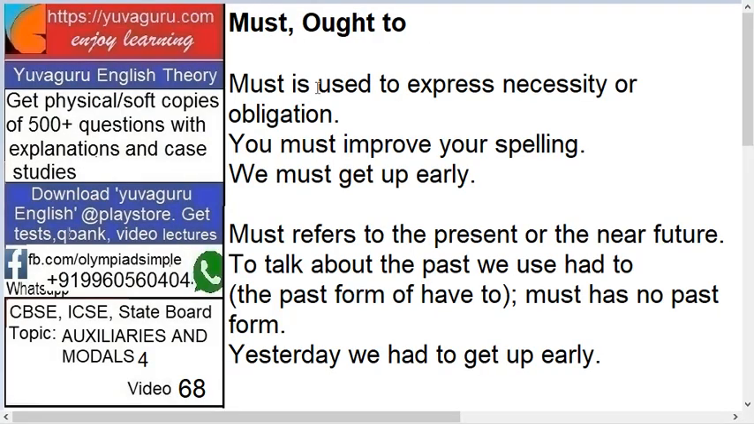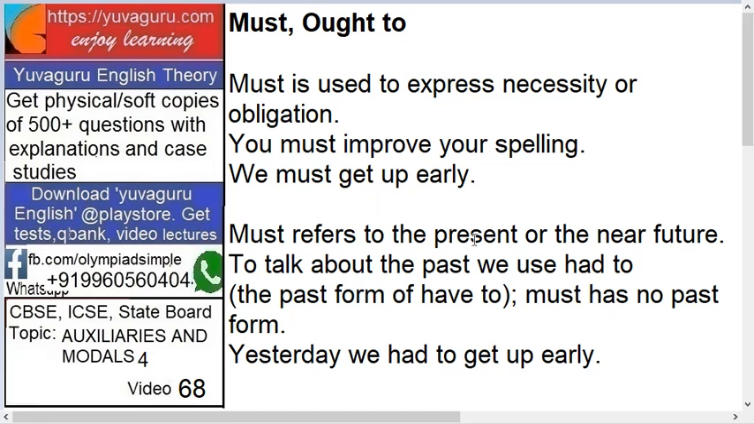Must and ought to. Must is used to express necessity or obligation. You must improve your spelling. We must get up early means necessity, compulsion, or obligation. Must refers to the present or near future. To talk about the past, we use had to. Must has no past form. Yesterday we had to get up early.